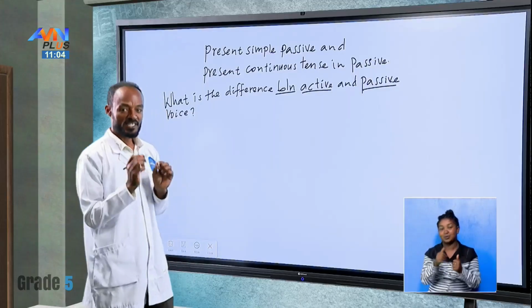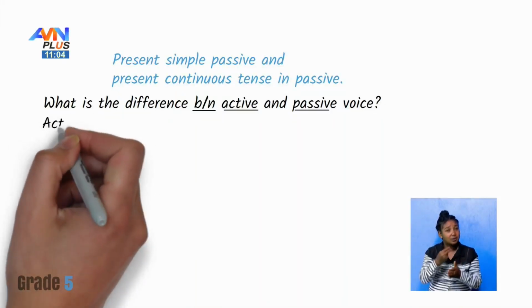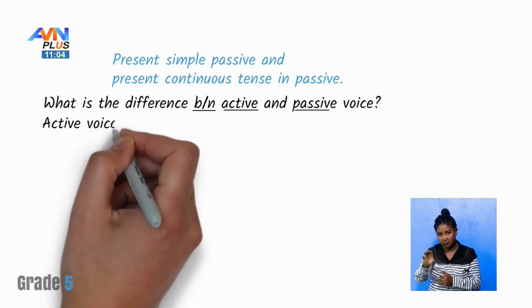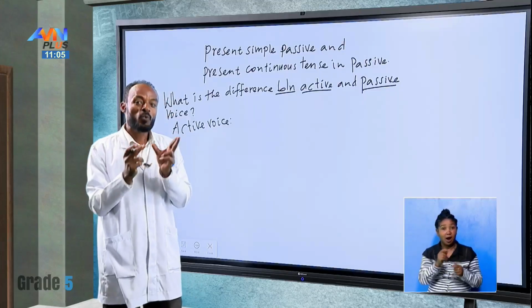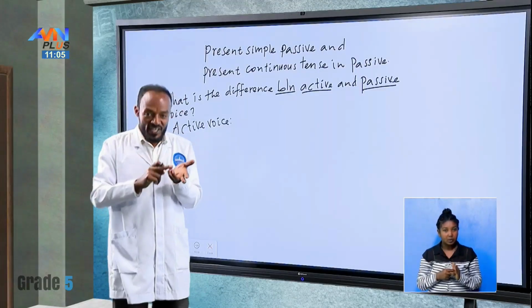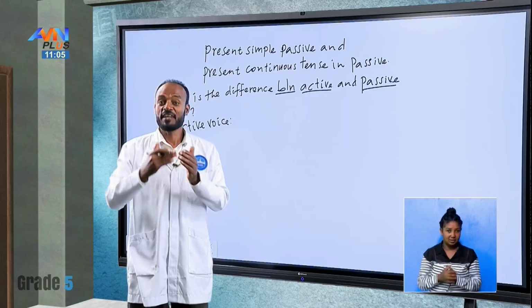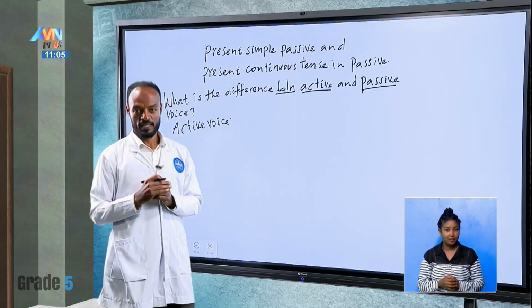Good. Students, do you know what active voice means here? Active voice. Look, when we say active voice, we mean that the doer of the action comes at the beginning of the sentence. And then the receiver comes at the end of the sentence. Is it clear?